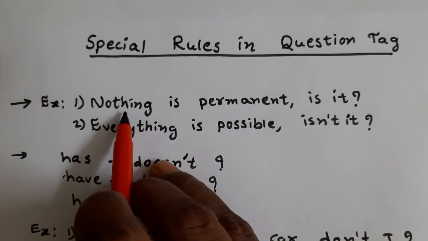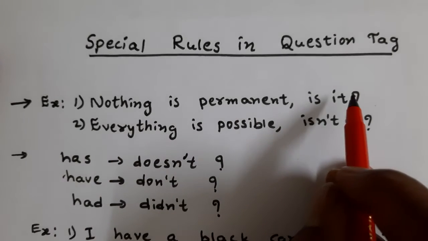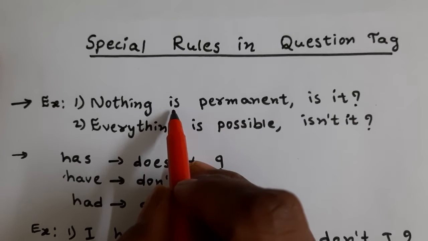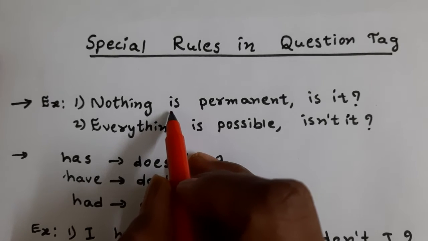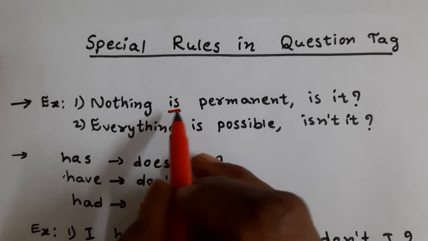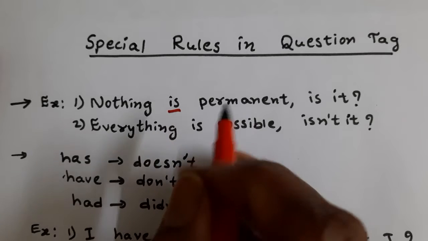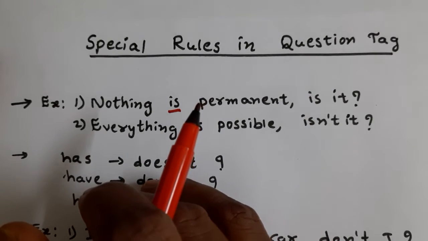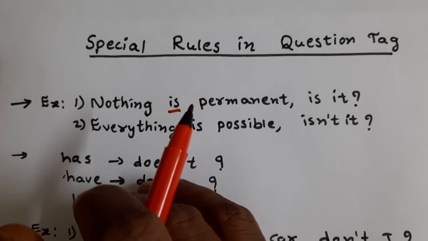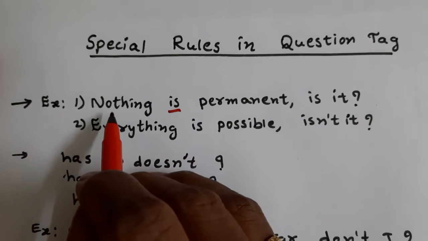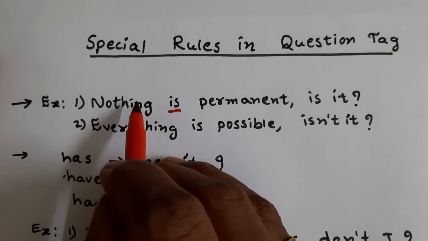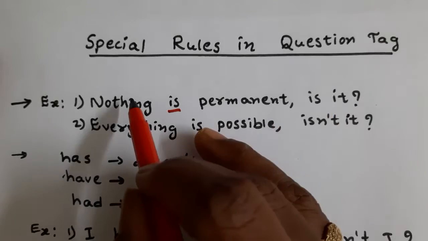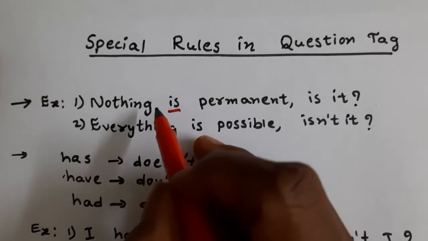The sentence starts with nothing, so we have to write the pronoun "it" here. The auxiliary, the helping verb, is "is". Already it is a negative statement. As we learnt, negative statements have positive question tags, and positive statements have negative tags. Nothing is a negative word, so we write a positive tag. We take "is" and write "it" according to that rule.